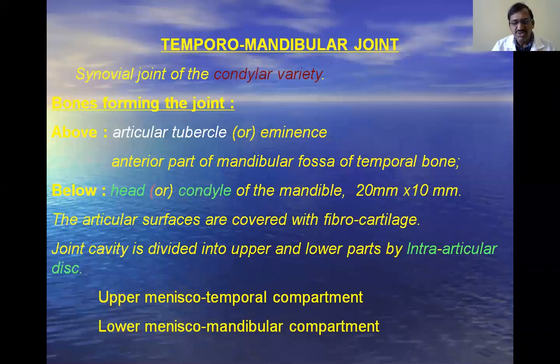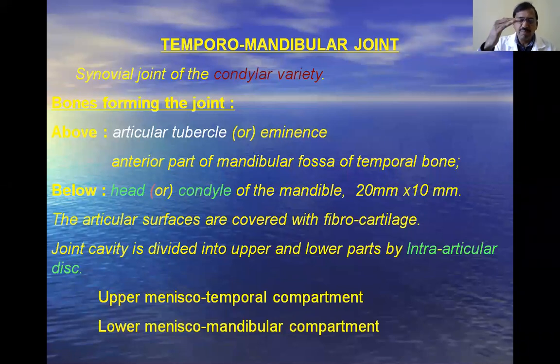With the help of this intra-articular disc, the temporomandibular joint is divided into two parts, the upper part and the lower part. The upper part we call the menisco-temporal compartment. Why is it called the intra-articular disc? We also call it the meniscus, just like our knee joint. We have already seen the meniscus in the knee joint. Just like that, this is called the upper menisco-temporal compartment.